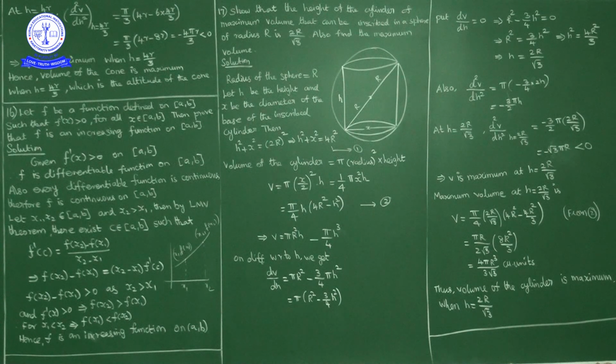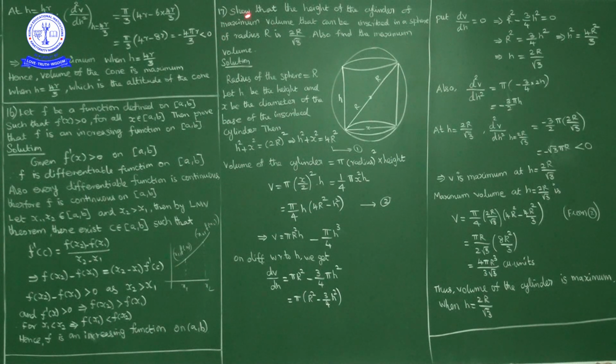So f of x2 minus f of x1 is positive as x2 greater than x1, meaning f of x2 is greater than f of x1. As x1 is less than x2, this implies that f of x1 is less than f of x2. Okay, so f is an increasing function on the closed interval a comma b. Okay, next question, question number 17.